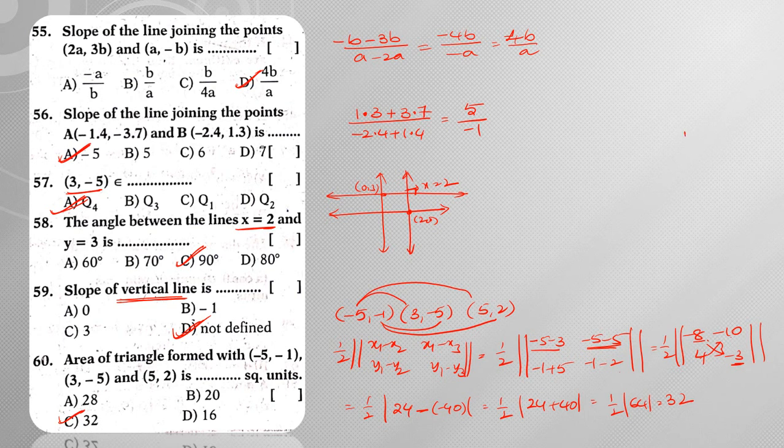So here, how to find the determinant? Suppose we have 4 terms like this inside a determinant, then its determinant is given by a into d minus b into c. What you need to do is simply cross multiply these two elements, and cross multiply these two elements, and in the middle you need to keep minus.